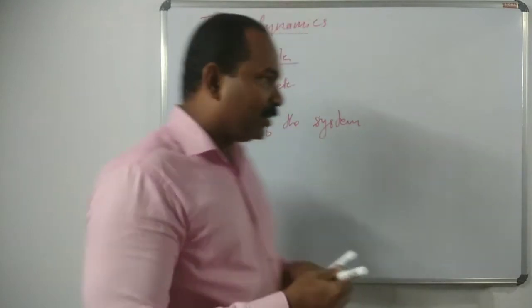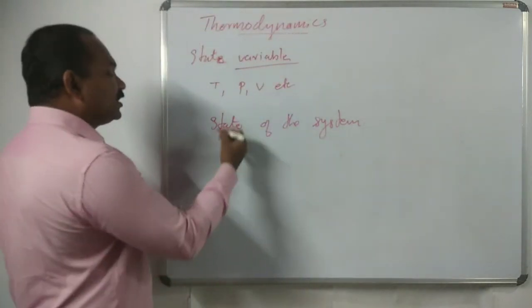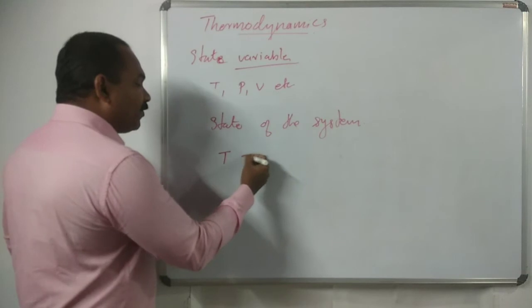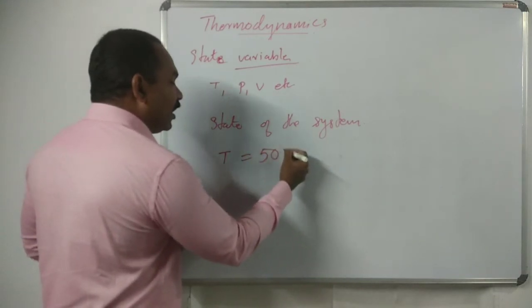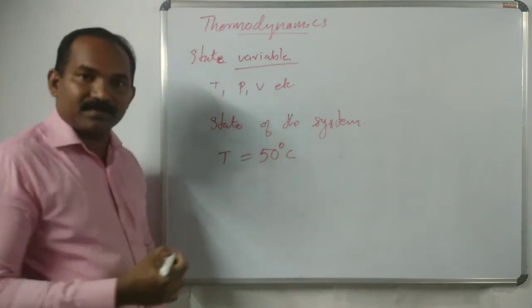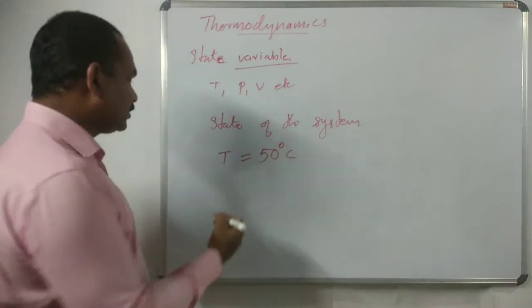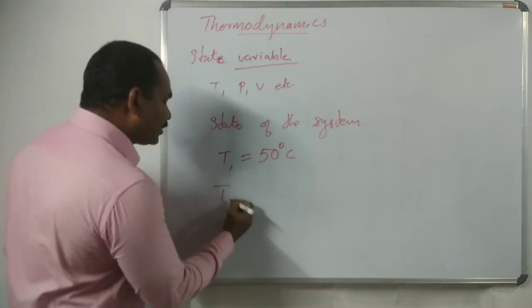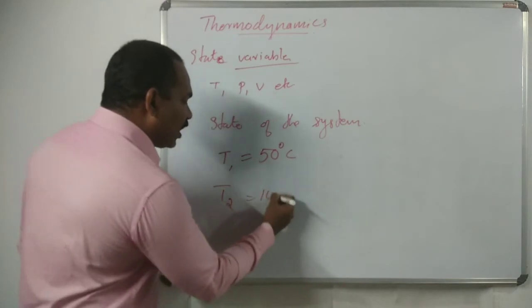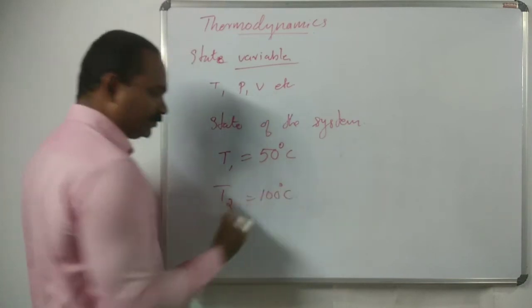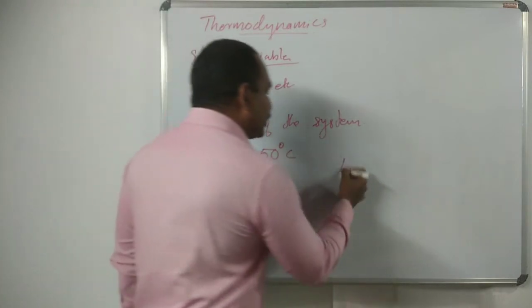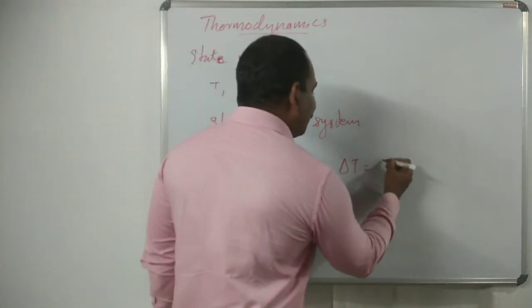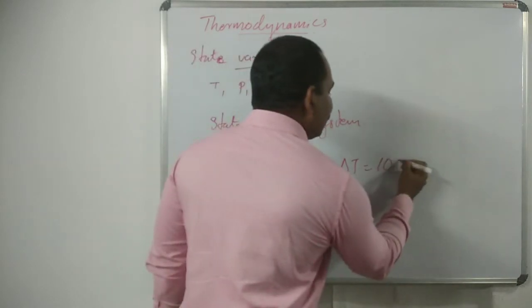For example, temperature is a state function. First, the initial temperature we consider as 50 degrees Celsius, and the final temperature T2 is 100 degrees Celsius. The change in the temperature, delta T, depends upon the initial and final.